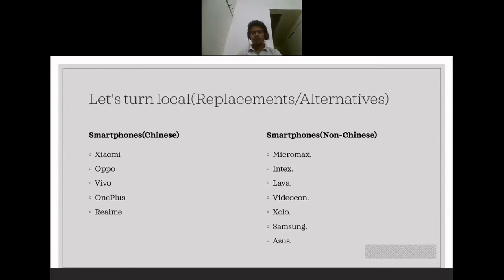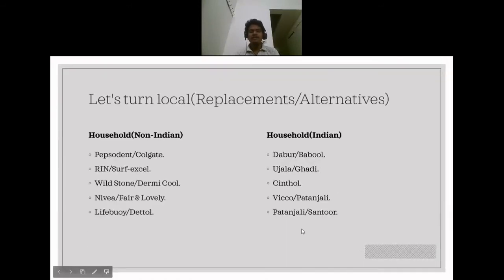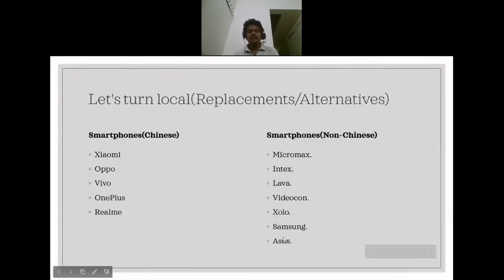So in this case, we can go for Samsung or Asus, a South Korean and a Taiwanese company, till the time we don't have a concrete replacement for these two companies, right? So we are going to boycott the Chinese companies nonetheless. Out of the available options, we are going to go after Samsung and Asus. Samsung is the South Korean company and Asus is a Taiwanese company.